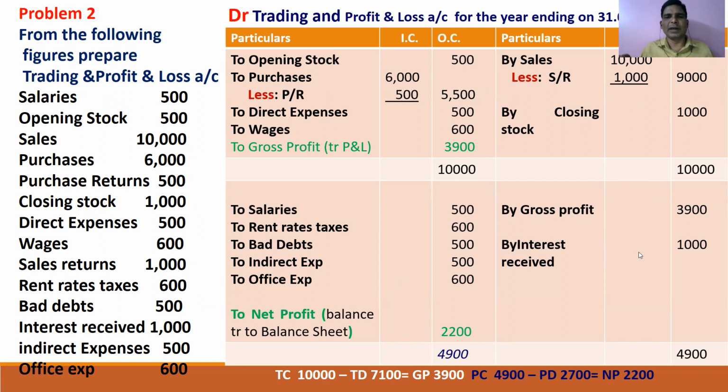Now we are entering into the balance sheet. Now another two will be added. That is, what are the assets you have to identify, what are the liabilities you have to identify. So final accounts means finally you have to make 6 categories. What are the TDs? What are the TCs? What are the PDs? What are the PCs? Then what are the assets? What are the liabilities? If you categorize into 6, then it is very easy for you to make final accounts.